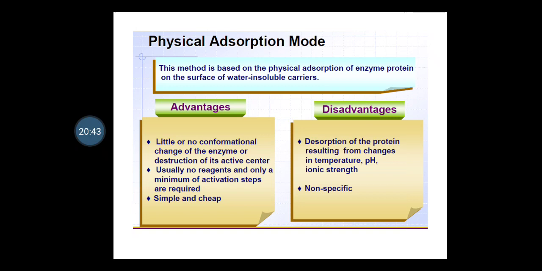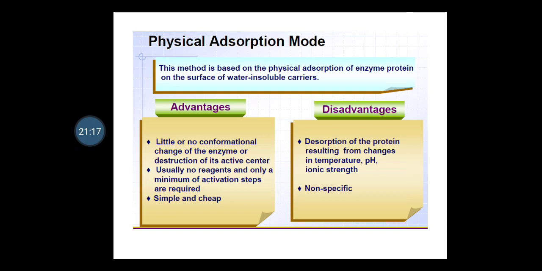So various kinds of supports are used for adsorption, as we have seen just now. These are a few advantages and disadvantages I have mentioned here. The advantages: first, little or no conformational change of the enzyme or destruction of its active center is observed. Then usually no reagents and only a minimum of activation steps are required. And last, this method is simple and cheap.